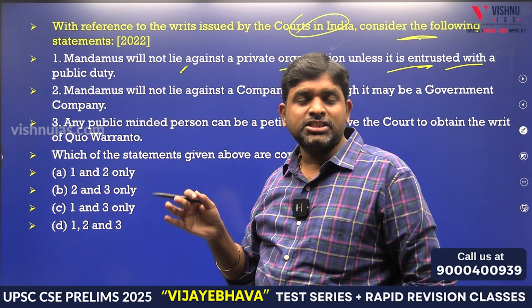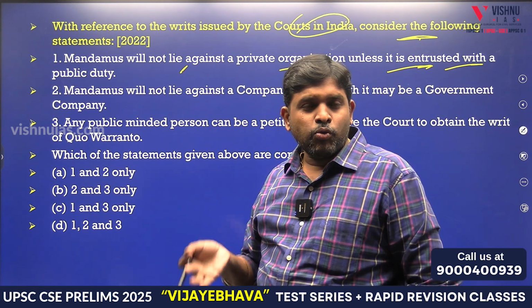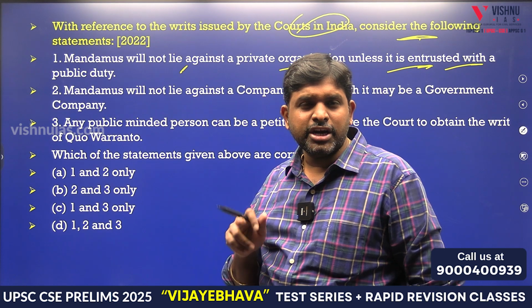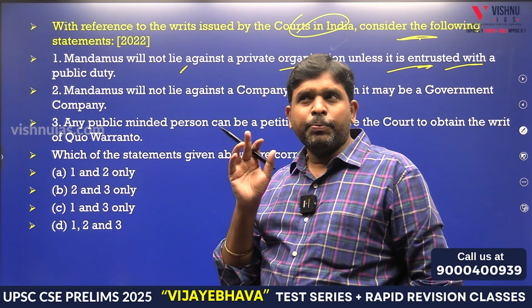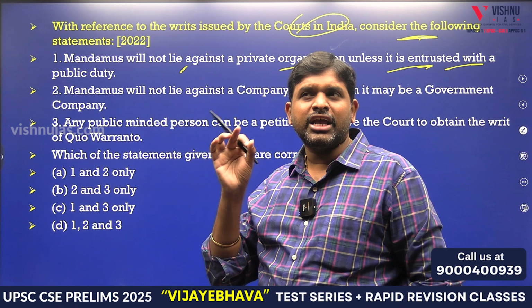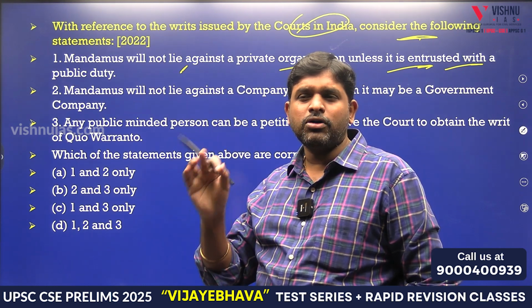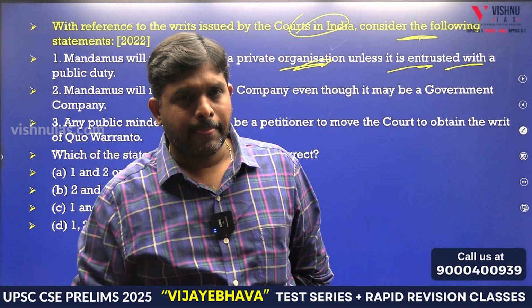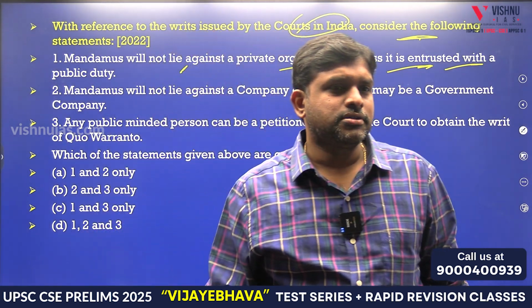Means we have to first understand Article 32. What are writs? The same question is repeated in 2022. The same question is repeated in 2023, which means that UPSC has a framework. In that framework, they want to ask about writs. There is a question about writs. What is Mandamus?